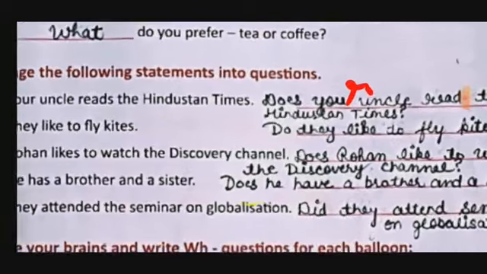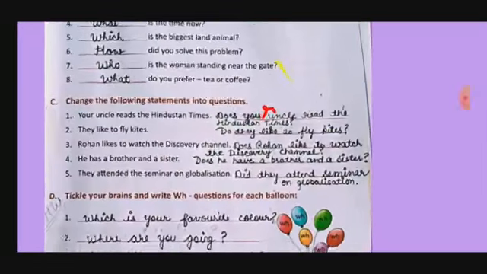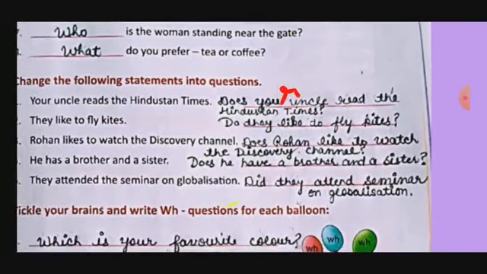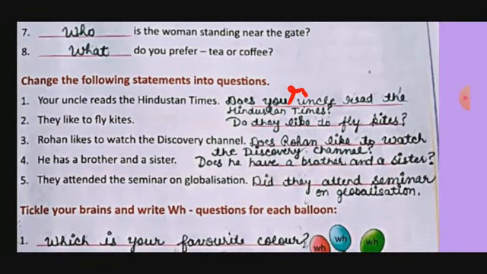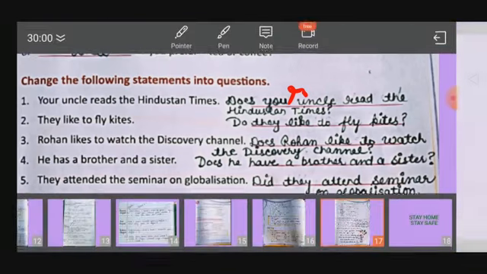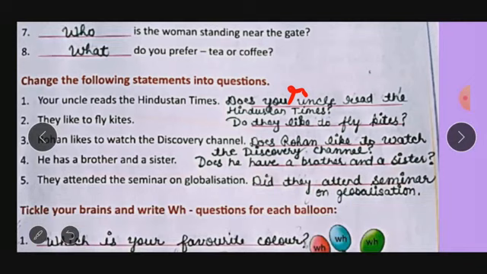You can see I have written all the answers. Okay. Next question. He has a brother and a sister. Does he have a brother and a sister? Then next, they attended the seminar on globalization. So the answer: did they attend the seminar on globalization? Question mark. Here I put a full stop, but this should be a question mark. Do the correction please. Okay.